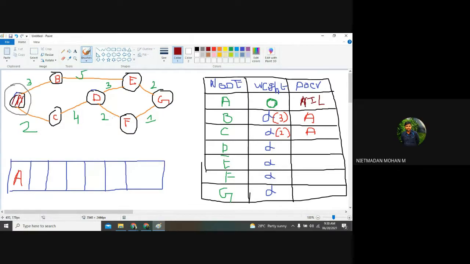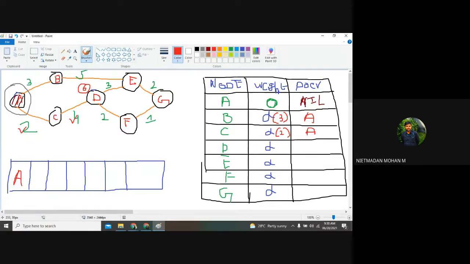So the weight of D you calculate from the source node, that is 2 and 4. So the weight of D will be 6, right? Yes, sir. Because from A to C we have 2 weight, and C to D we have 4, so we have 6 weight.